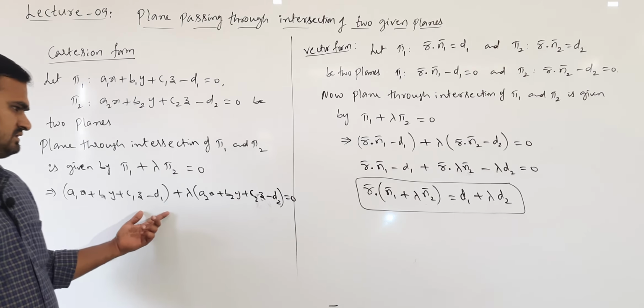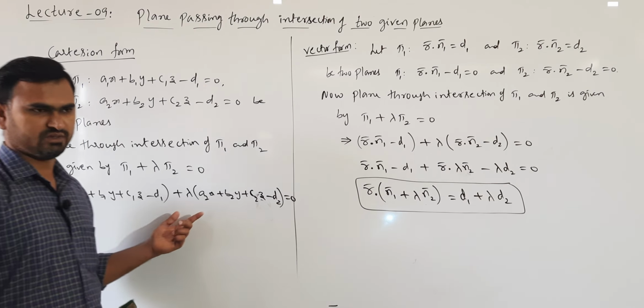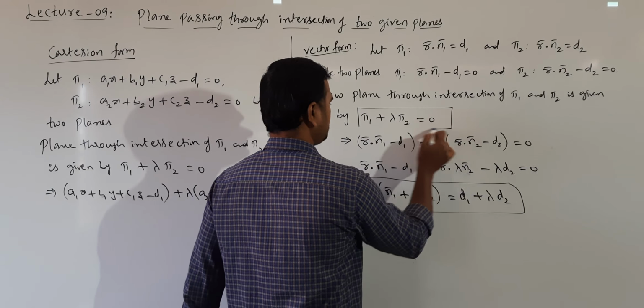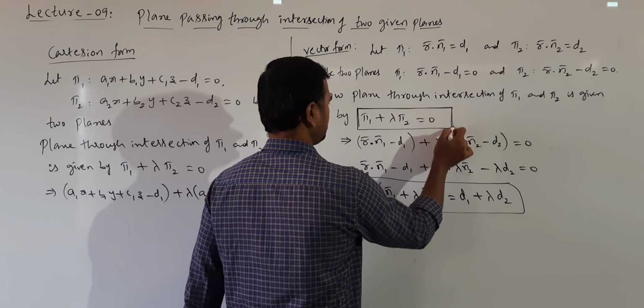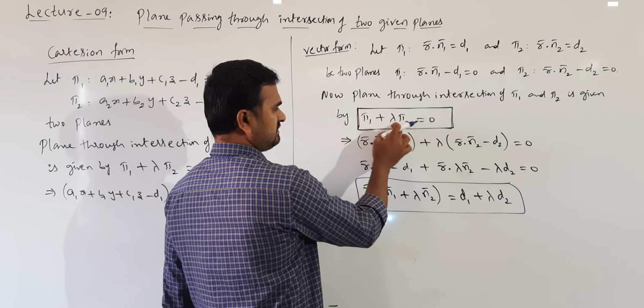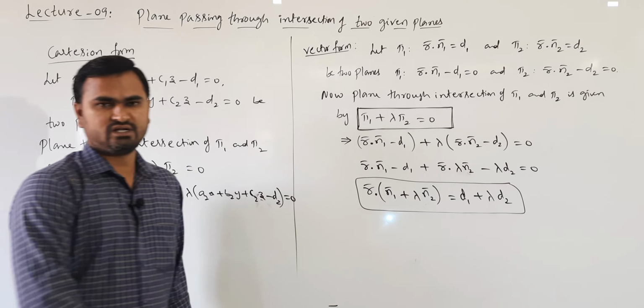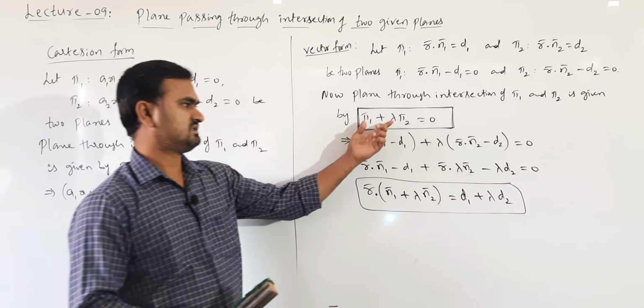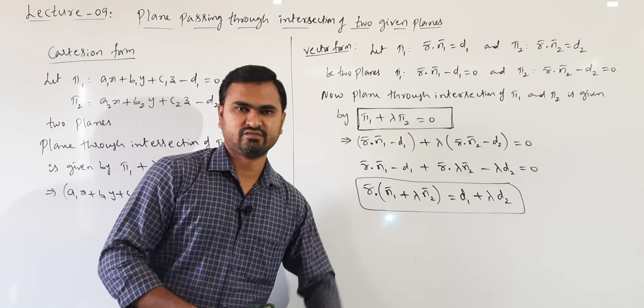Understand? So you don't have to remember this formula. What you have to remember is pi 1 plus lambda pi 2 equal to 0. If you remember this, it is enough. Whether vector form or Cartesian form is given, just substitute pi 1, that is the first plane, and pi 2, the second plane, in this, simplify, and we will get the required plane.